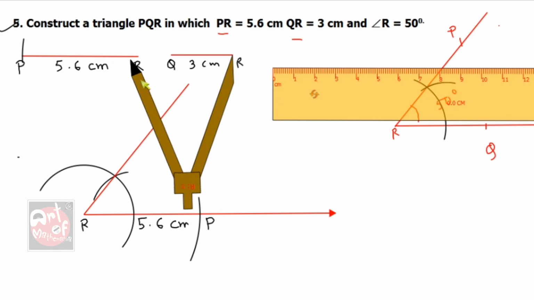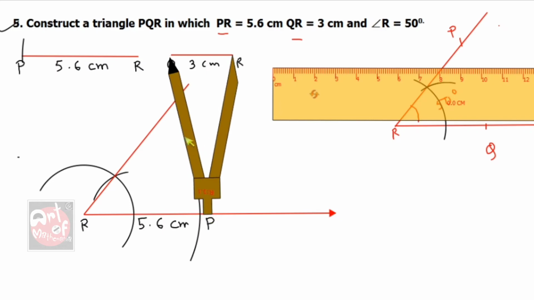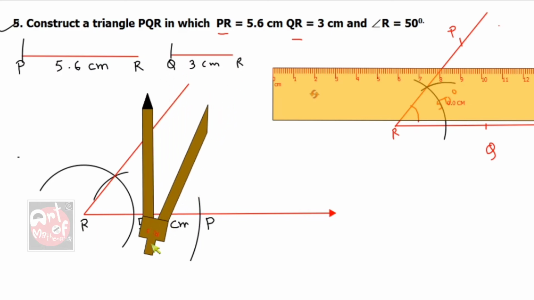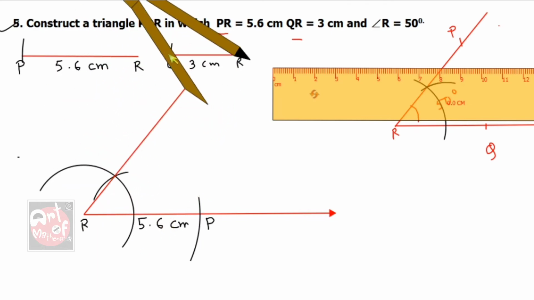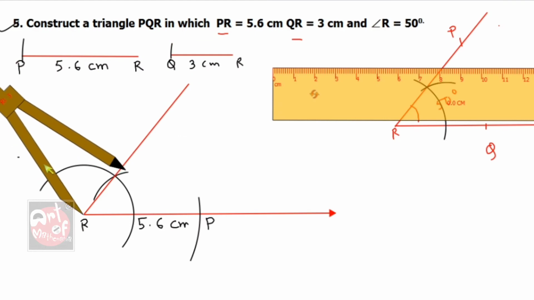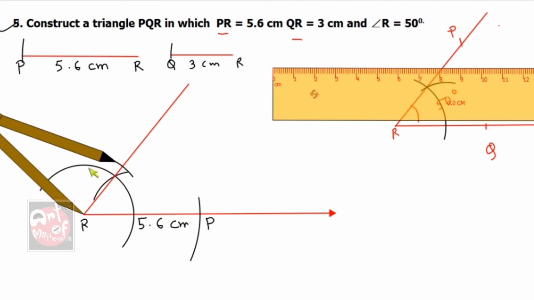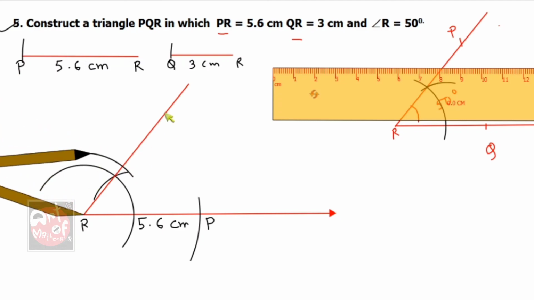You can put the compass at Q also, or R, any one side you can put. And you can see, cut like this, take the measurement, yeah, taken. Now put the compass at R, cut it. Now this is our QR over there, so R is this, that means this is Q. That one is Q, this point.